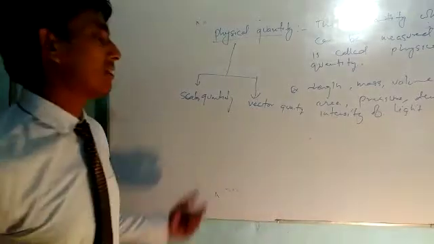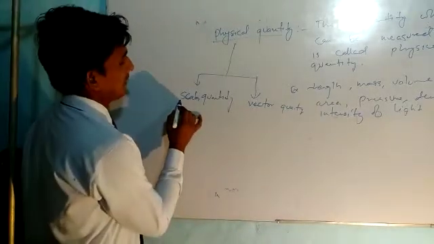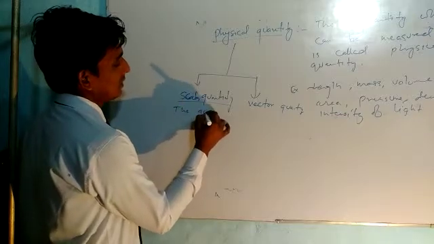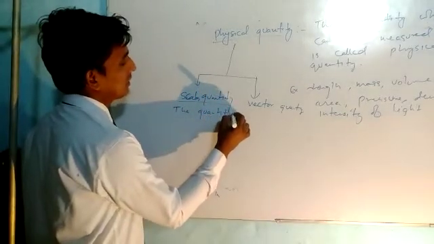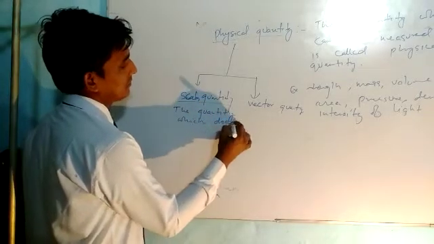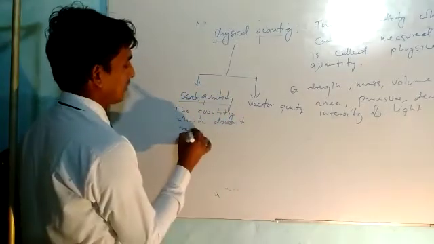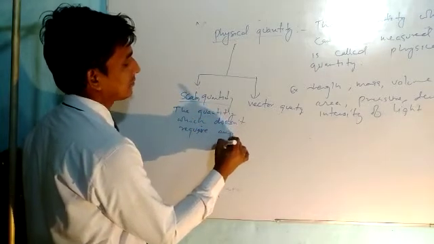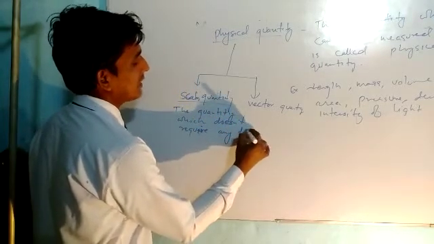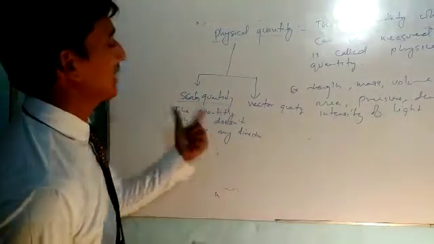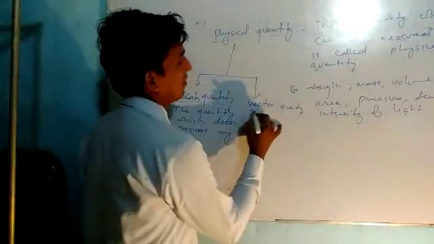So what is a scalar quantity? The scalar quantity means the quantity which does not require any direction for its representation. Which does not require any direction, then that is called a scalar quantity.